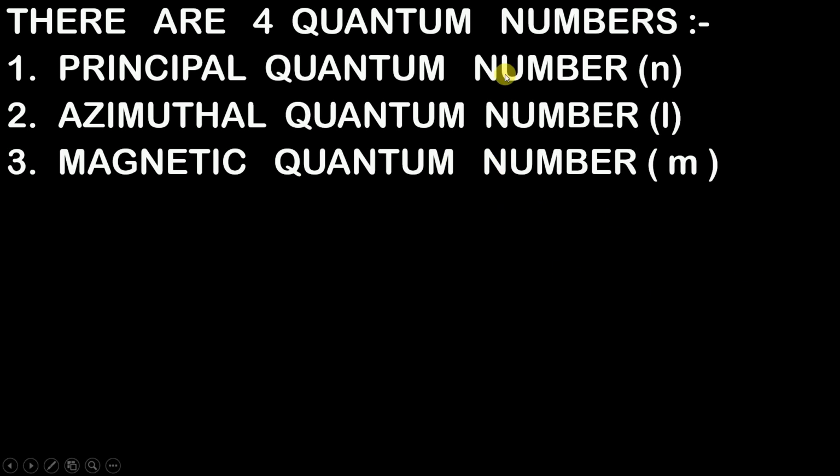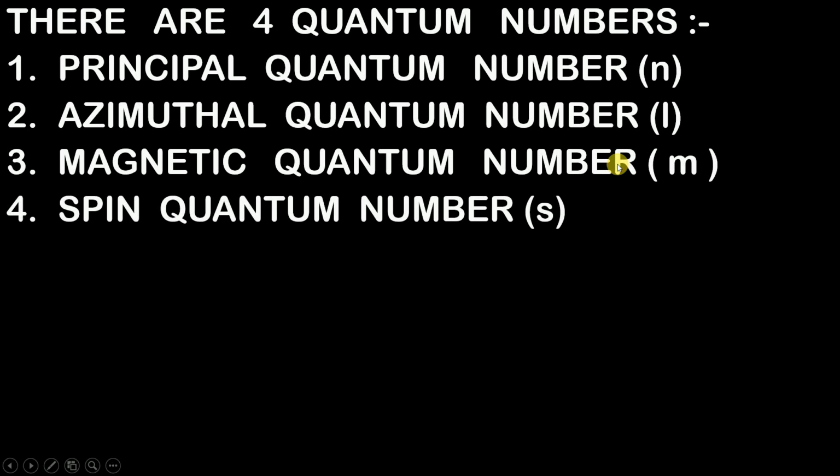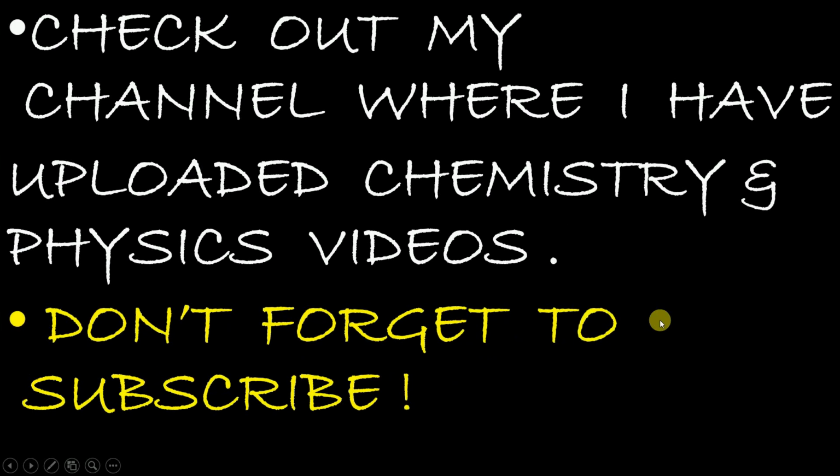So here, in short, we went from the energy level to the subshell, from the subshell to the orbitals. And the fourth one is the spin quantum number, which tells how your electron is going to move. So guys, this was all about your quantum numbers and the shapes of orbitals.